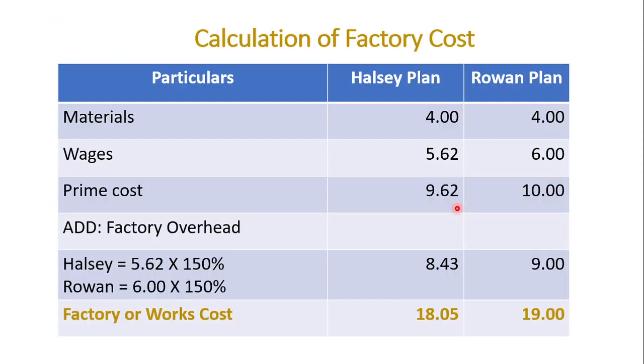Now, calculation of factory cost. See, materials are given here, 4 rupees. Under wholesale and also under Rowan plan, we are going to calculate the factory cost. This factory cost is also called the works cost. Okay. Materials will be the same under both the plans, that is 4 and 4, and wages under wholesale plan 5.62, under Rowan plan 6.